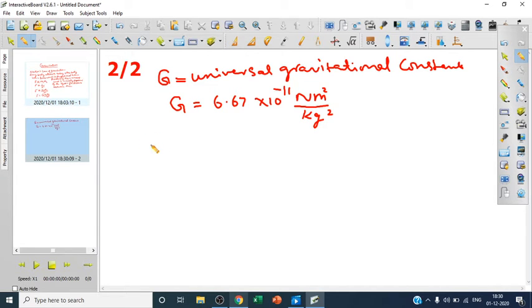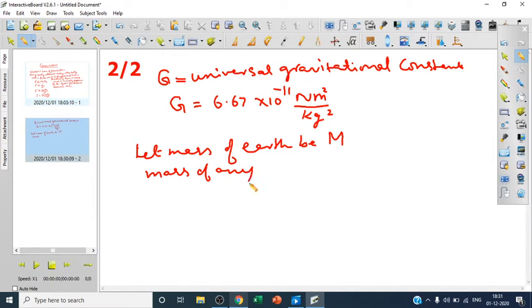And from this we see that there is attraction between the earth as well as the body that is falling on the earth. So let the mass of the earth be capital M, and the mass of any body which we take, which is falling on the earth, be small m. According to Newton, the distance between them is nothing but the radius of the earth. Supposing this is the earth and a body of mass m is resting here, the distance between the earth and the body is nothing but the radius r, because all distances are measured from the center of the earth.